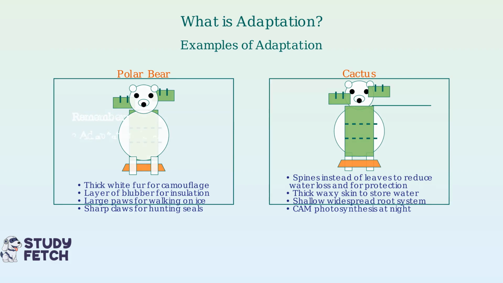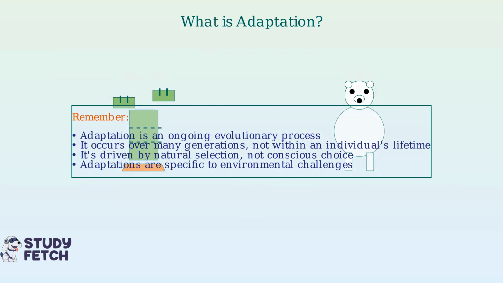environments. Remember, adaptation is an ongoing evolutionary process that occurs over many generations, not within an individual's lifetime. It's driven by natural selection, not conscious choice. Understanding adaptation helps us comprehend how the incredible diversity of life on Earth developed to thrive in countless different environments.